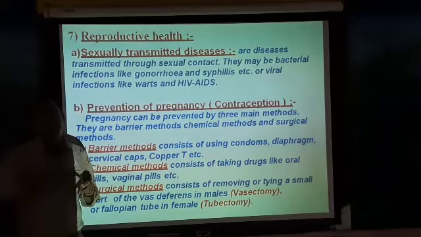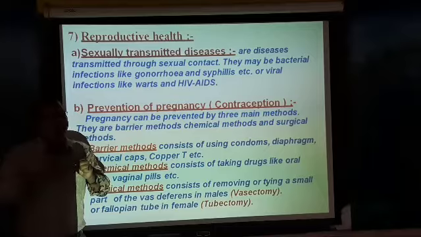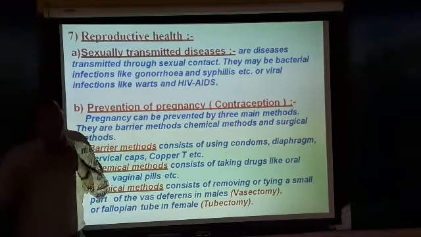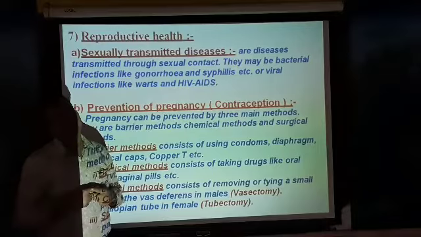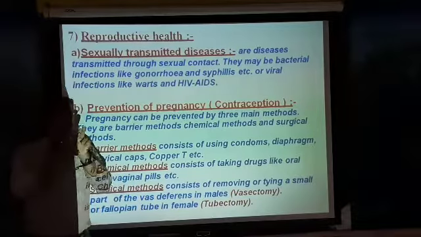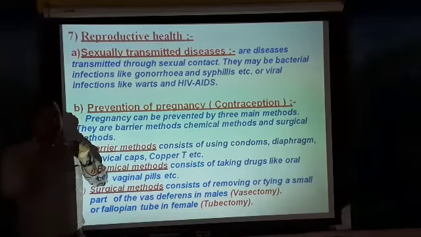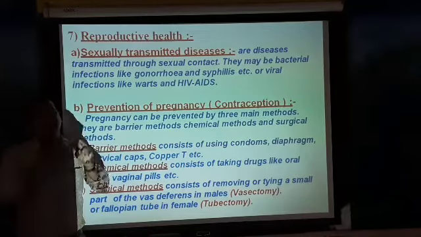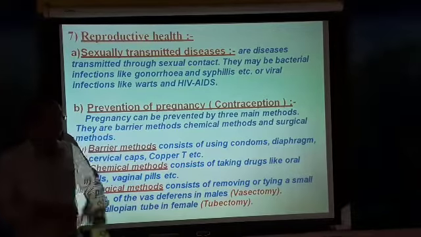It is a tube-like structure which carries the sperms. So they cut the vas deferens and tie it, so there is no movement of the sperm. In the same way, in a female, the fallopian tube is cut and tied. So there is no chance of fertilization.